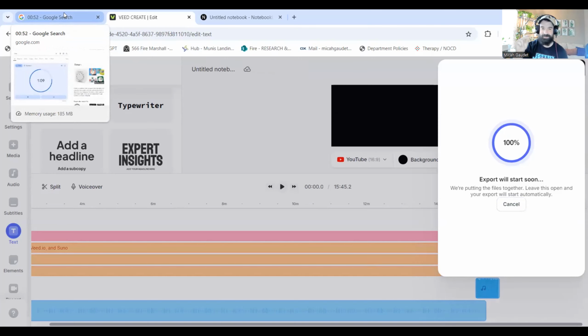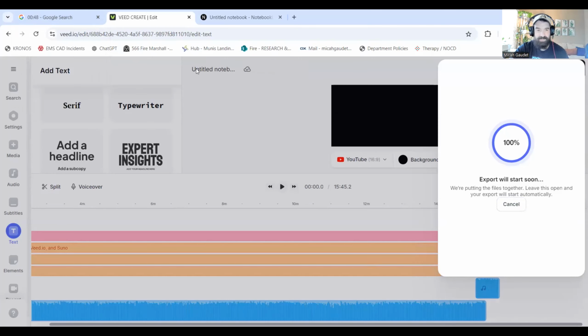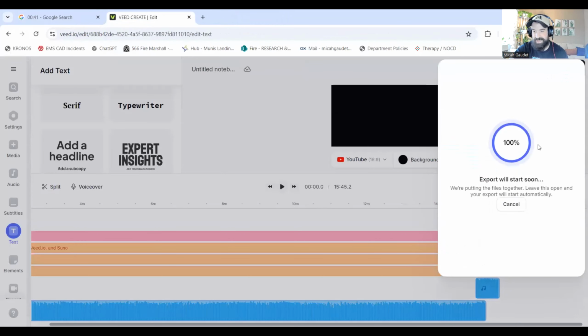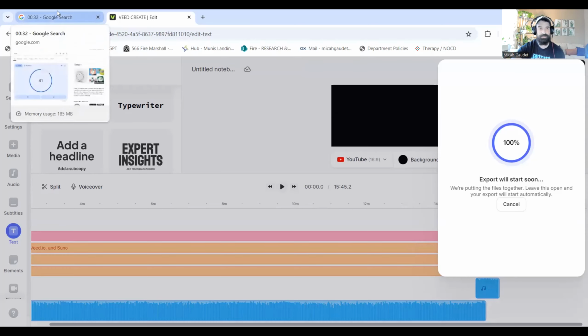Almost there, almost there. Export will start soon. Come on, come on, come on. I'm going to close off NotebookLM. We're down to the last 42 seconds left. We are waiting here on VDIO to get this export started soon. That's all we need is this export right here. We're at the last 30 seconds left on this 10-minute timer.